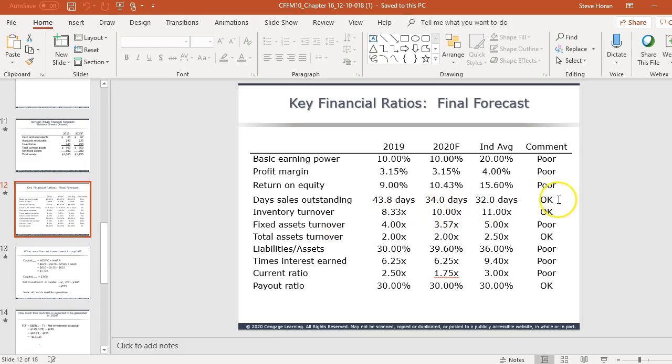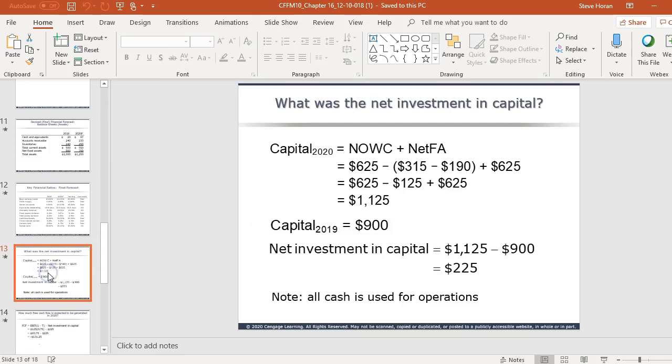Day sales outstanding will be much closer to the industry average, inventory turnover will be closer, and so on. So those changes, assuming that they work and our plan that we put into place works, will make us better off. And then it says, what's the change in net investment capital?